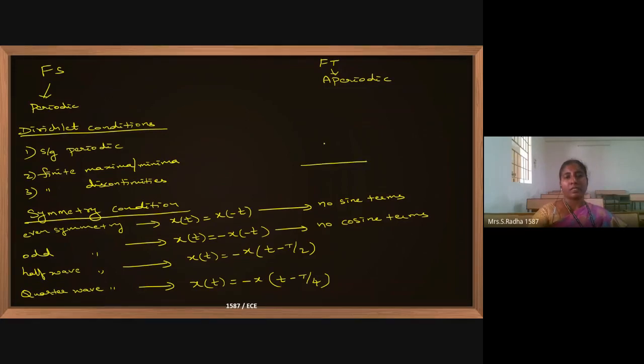If you take the x-axis and y-axis, I am taking only the positive side, 0, 1, 2, 3. This continues. If you make a mirror image, this x of t is an odd signal. Even signal I showed you, and this is an odd signal. If you find the Fourier series, cosine terms will be 0, an value will be 0. This is about symmetric conditions.